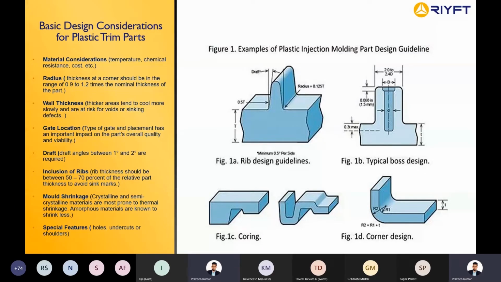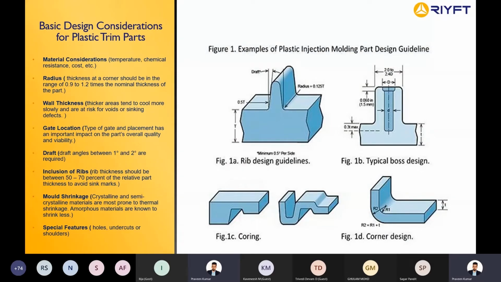Then we have ribs, inclusion of ribs. Why do we need ribs? What is the use of a rib? Someone said that before. Yes, we use ribs for strengthening the part. The rib thickness normally should be around 50 to 70 percent of the part thickness. If you take this part, this is the thickness of the plastic component, and if we are giving a rib to increase the strength of the part, the rib thickness should be around 0.5 to 0.7 times the thickness. We have given 0.5 T here, but it can be anywhere from 0.5 to 0.7 T. Are we clear?